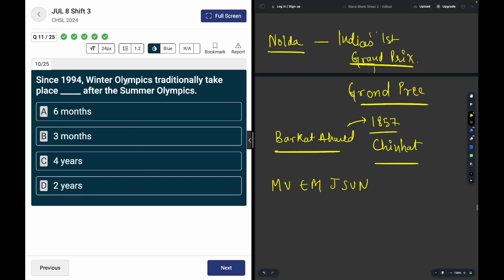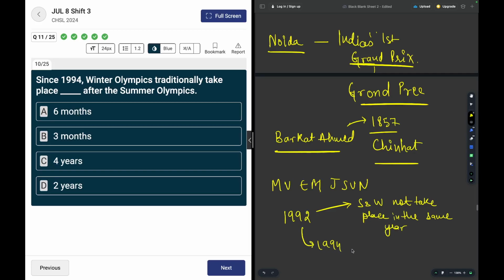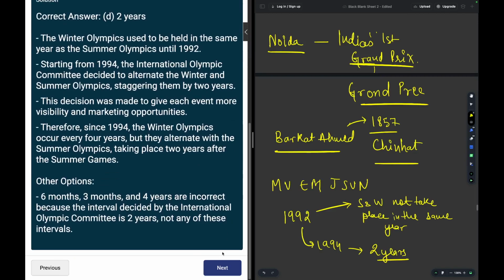Since 1994, Winter Olympics traditionally take place these many months or years after the Summer Olympics. In 1992, it was decided that the Summer and Winter Olympics will not take place in the same year. And 1994 onwards, they had a gap of 2 years, okay? They have a gap of 2 years between them.